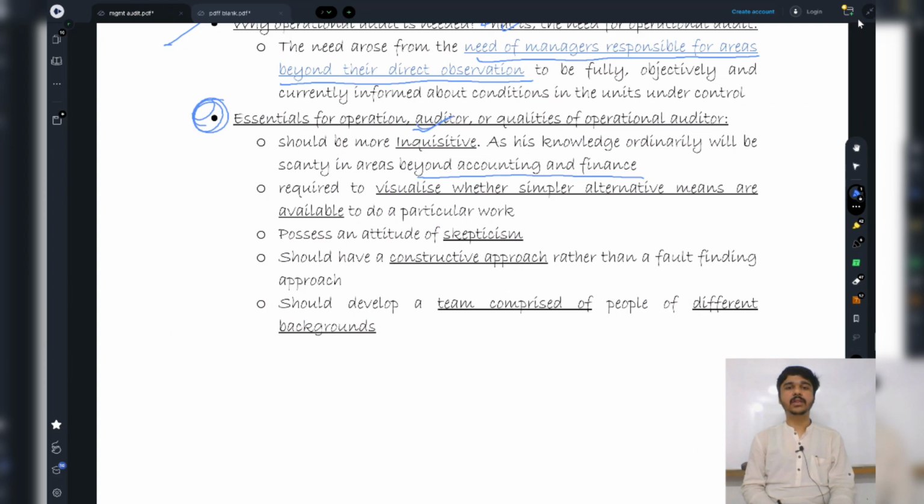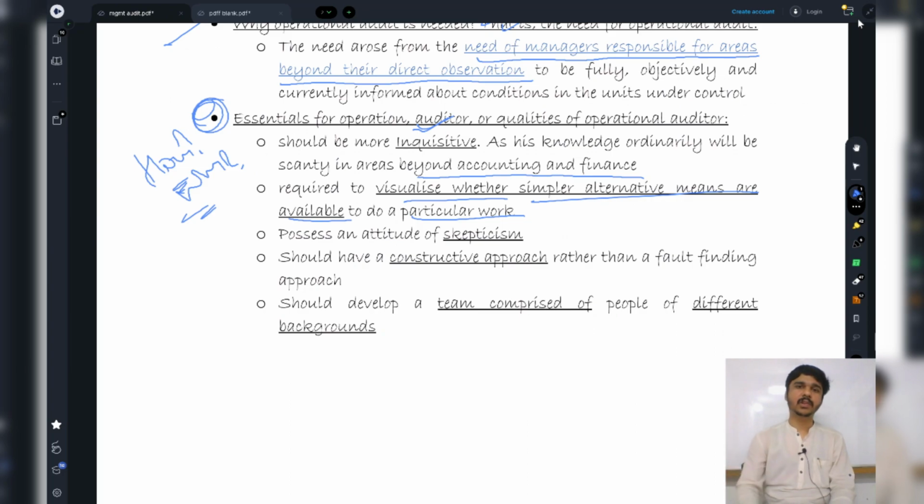So I need to be inquisitive. I need to be more questioning. I need to check everything, like how, why. I need to ask the questions very often. Now I need to visualize whether simple alternative means are available to do a particular work. Obviously, I need to check that you have set up a process, but I feel that this can be done in this way also, and this is a simpler process.